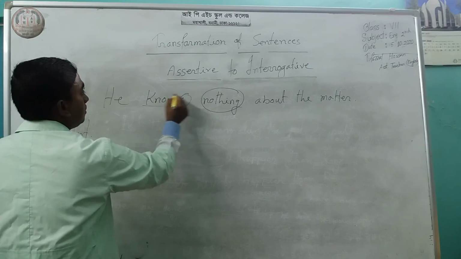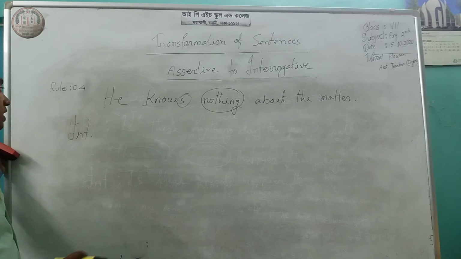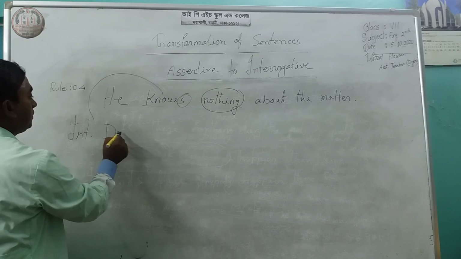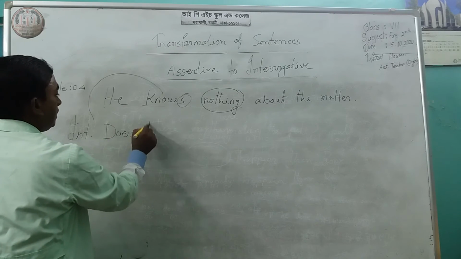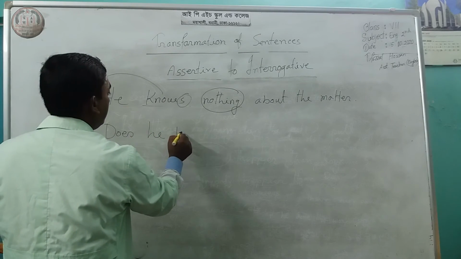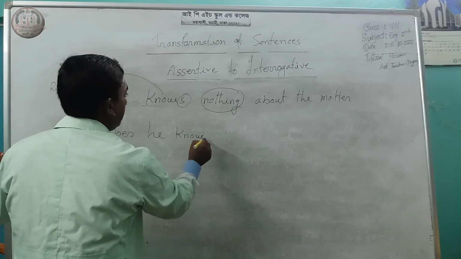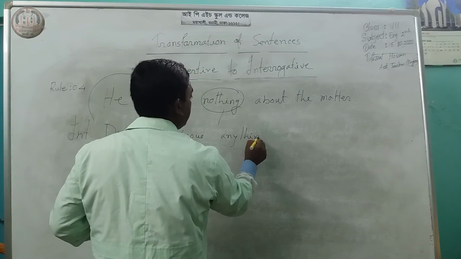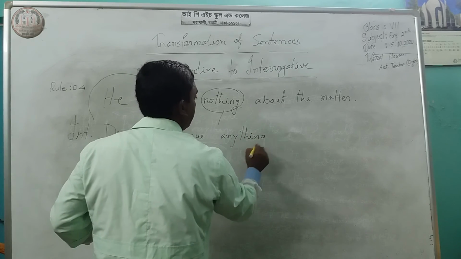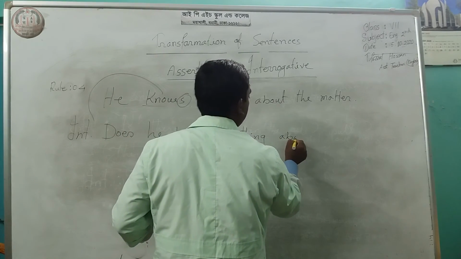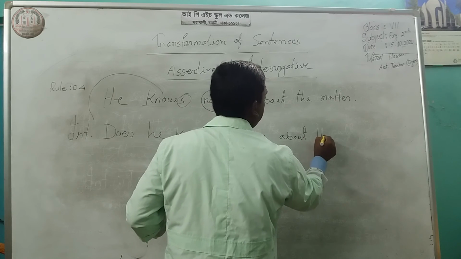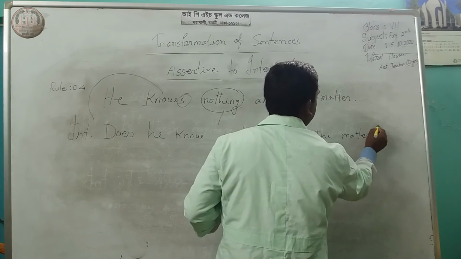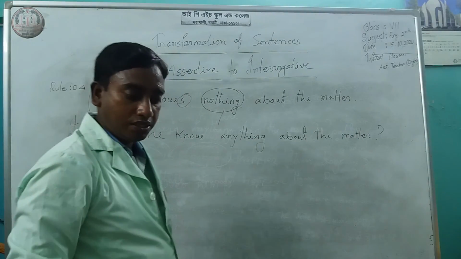This is a singular verb. Then at first you have to write does. Does he know? And nothing will be anything. Does he know anything about the matter? And give the question mark.